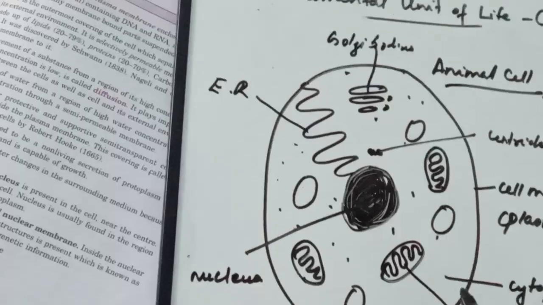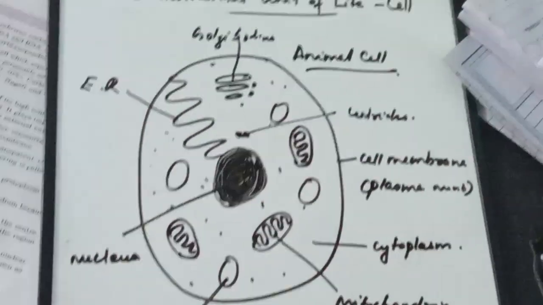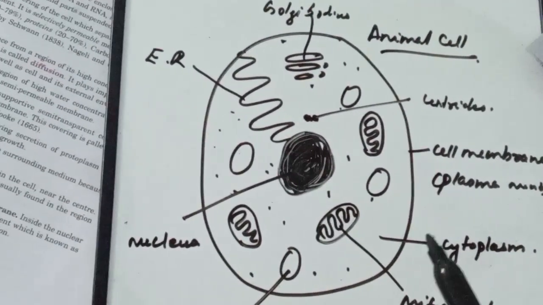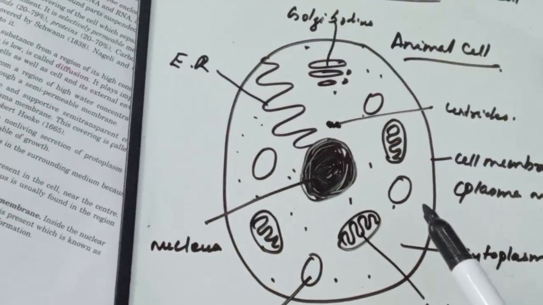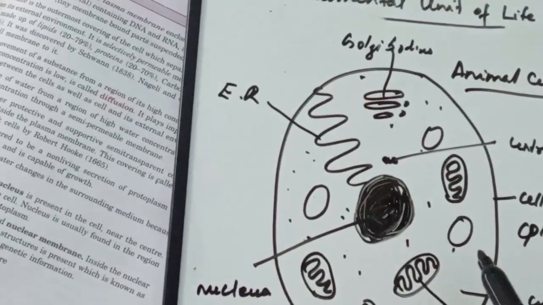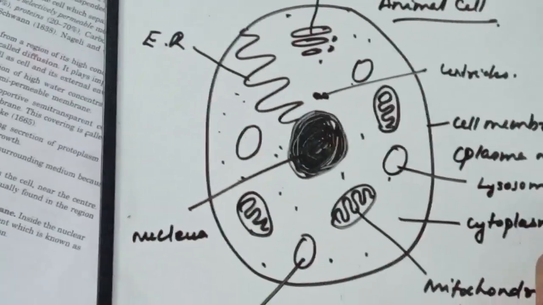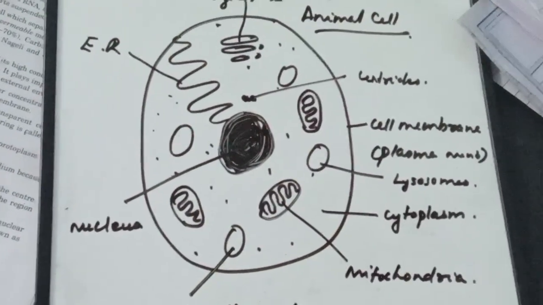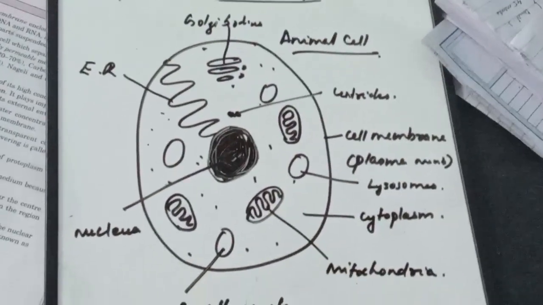Then there is chloroplast present in the plant cells, whereas in the animal cell chloroplast is not present. And we have the larger vacuoles in plant cell, whereas small vacuoles are present in the animal cells. Then lysosomes are present both in the plant cell and the animal cell. They are the suicidal bags. So, these are the important structures or the cell organelles that are present within the animal cell.